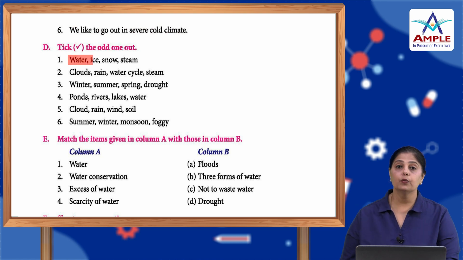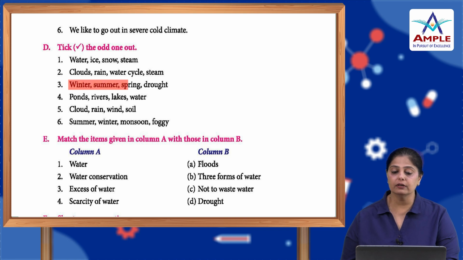Take the odd one out. Water, ice, snow or steam. Which is the odd one here? It's the water. The rest are the forms of water, different states of water. Clouds, rain, water cycle, steam. So it is steam.